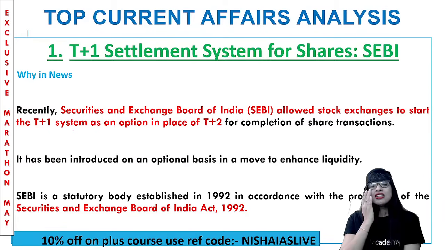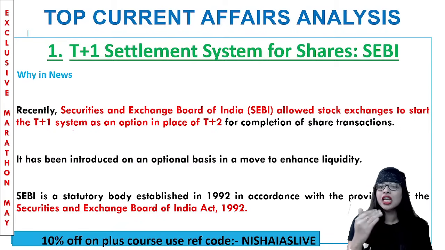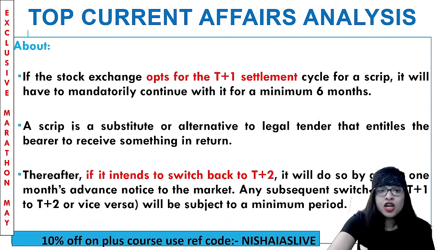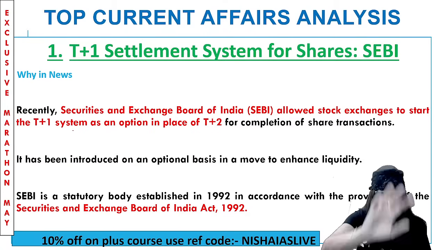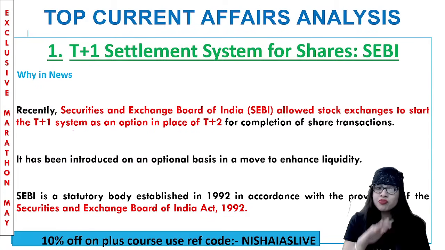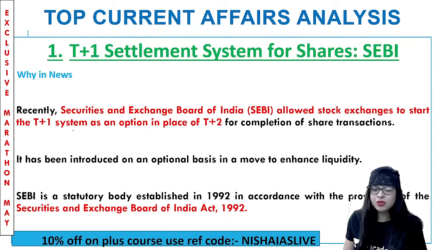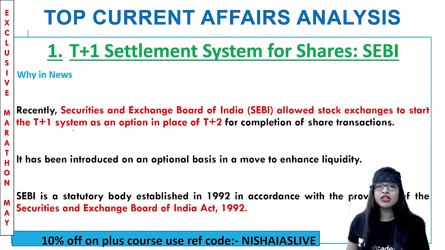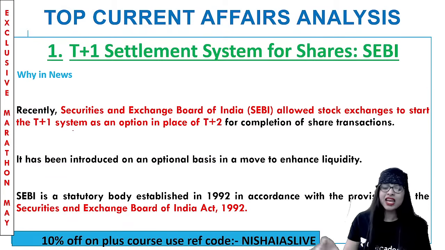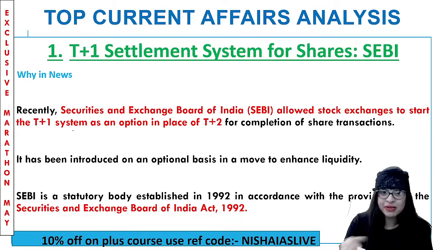Now, recently, the Securities Exchange Board of India, why you study this is because they allowed stock exchanges to start the T+1 system. That's a system called T+1, and that is an option in place of T+2 for completion of share transactions. You should know what is T+1 and T+2 for understanding this current affairs, which I'll tell you, do not worry. So basically, SEBI wanted to allow the stock exchange, guys, to start with the T+1 system as an option in place of T+2. So only then they'll be able to complete these share transactions properly, they said. And now this T+1 settlement system was introduced by SEBI on an optional basis. So they'll be able to enhance more money supply liquidity. Clear? And that is the reason this was actually put across by SEBI.